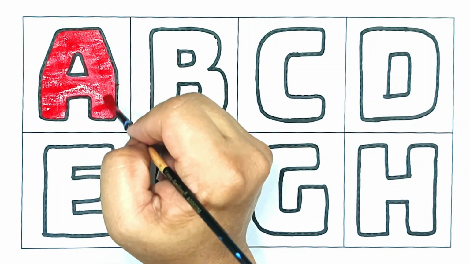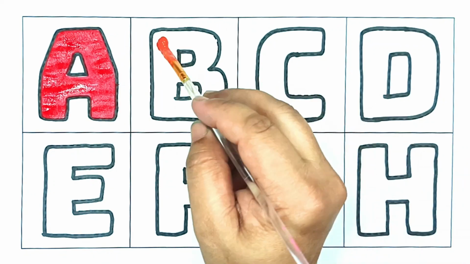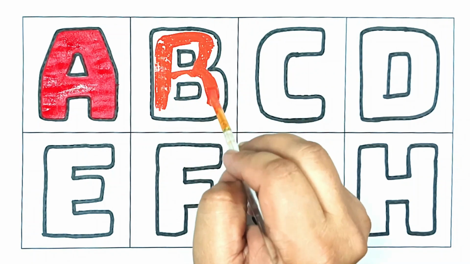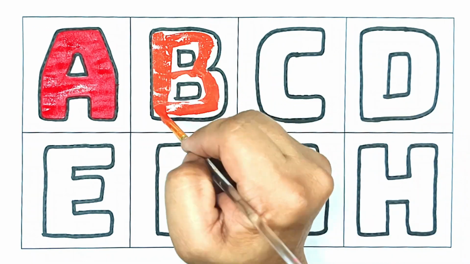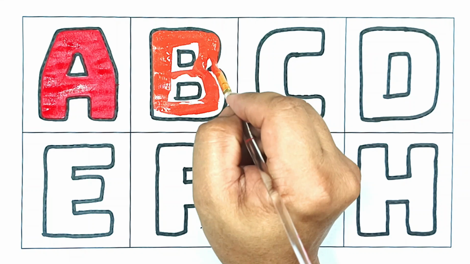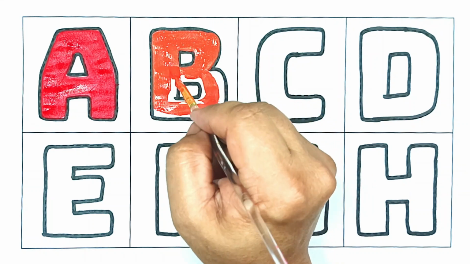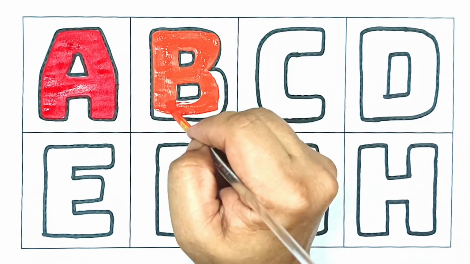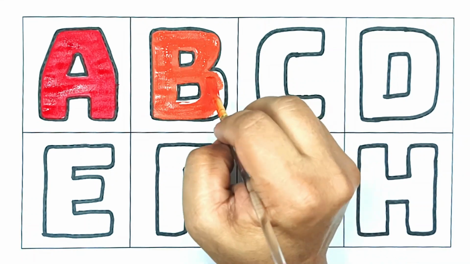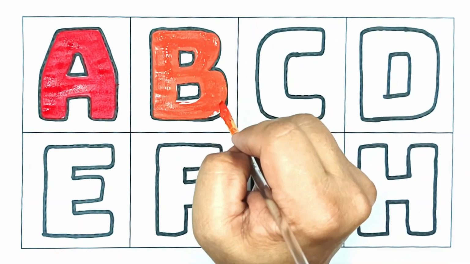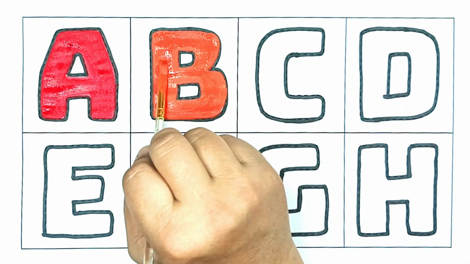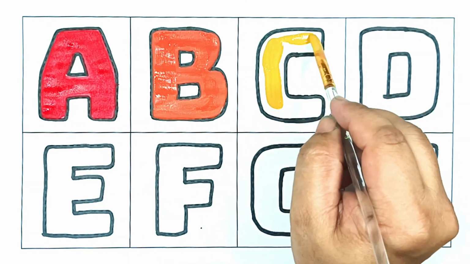A for apple. The wheels on the bus go round and round, round and round, round and round. The wheels on the bus go round and round, all through the town. B for ball.